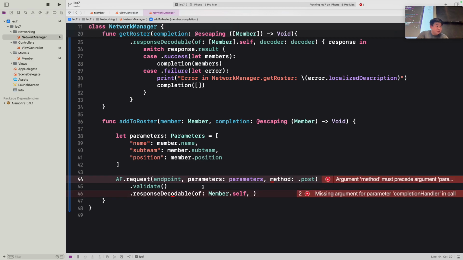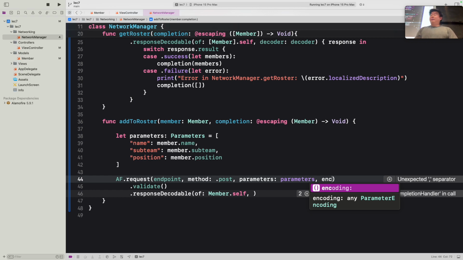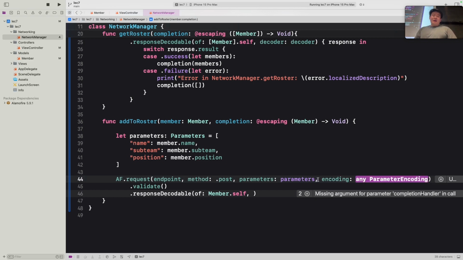Okay, sorry. Keep in mind the ordering does matter, so you have to put parameters after method. My bad. You'll see once the colors are correct, that'll be okay. And then we also want to specify an encoding in this case. We want to encode into JSON, so we have another parameter called encoding. This specifies that we want to encode whatever parameters we have here, which are in JSON format, into an actual JSON.